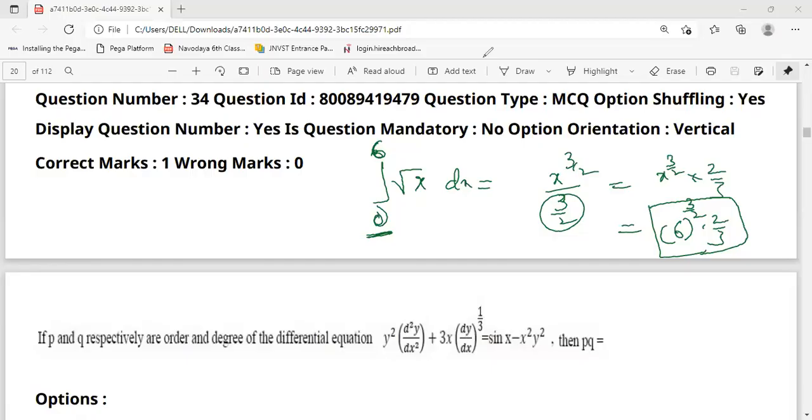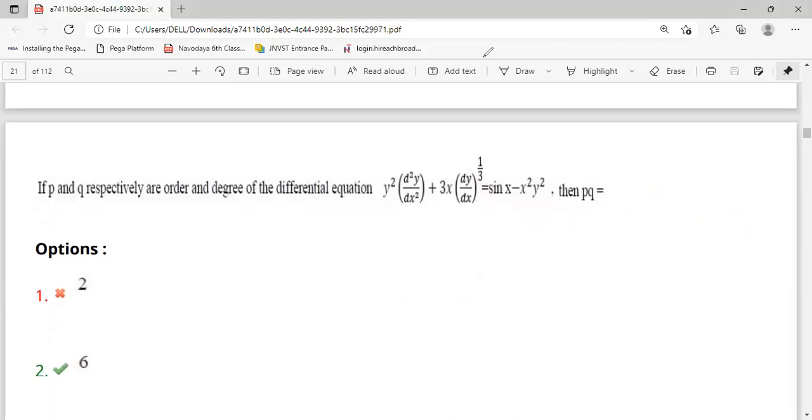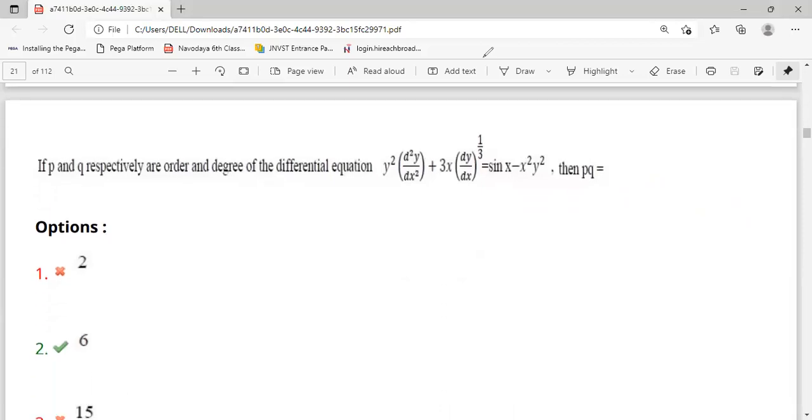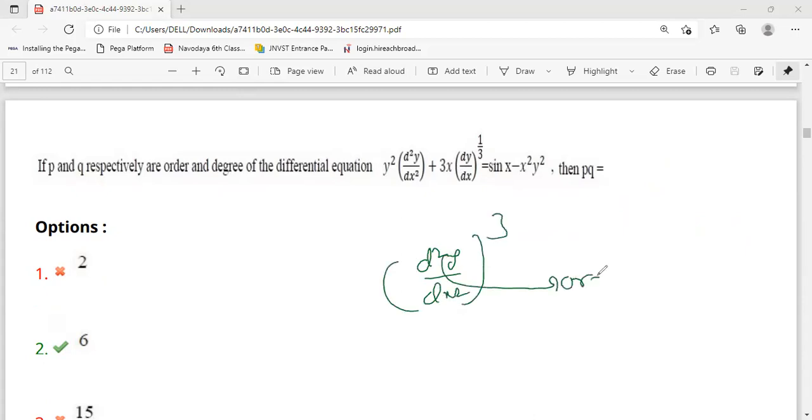Question. If P and Q are respectively the order and degree of the differential equation, this is the differential equation they gave. They are asking the order and degree. So before going to find the degree and order, first we have to make sure what is the highest ordered function. For that only we have to see the degree. So d square y by dx square whole cube: this is the order and this is the degree of the function.